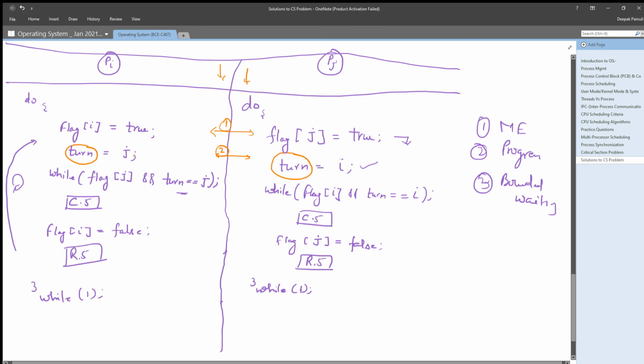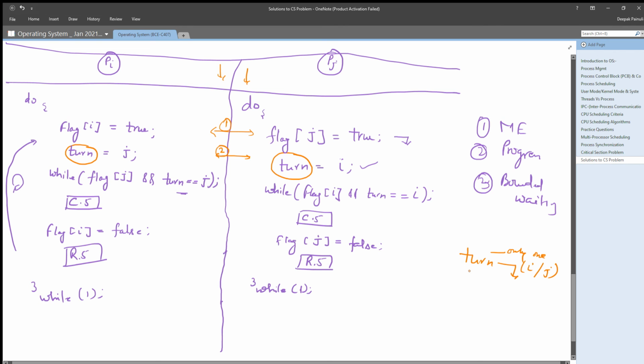Either the turn value will be j or the turn value will be i. The value of turn will be only one. It cannot be i and j at the same time, right?